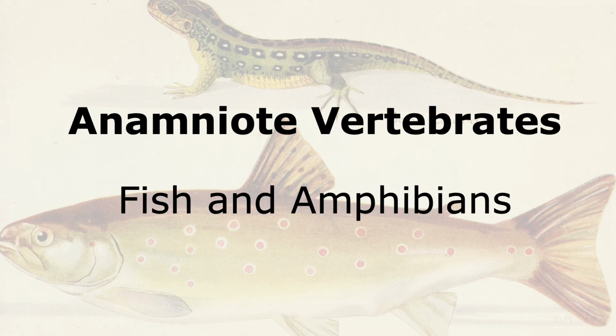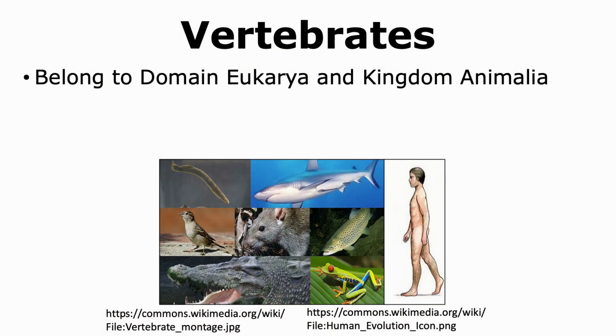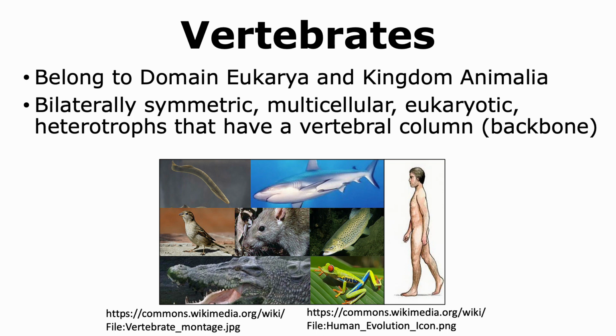In this talk, we will learn about different features of fish and amphibians, which are also known as anamniote vertebrates. Vertebrates are organisms that belong to the domain Eukarya and the kingdom of Animalia. They are bilaterally symmetric organisms that are multicellular. All cells are eukaryotic, and these organisms are heterotrophs that have a vertebral column.